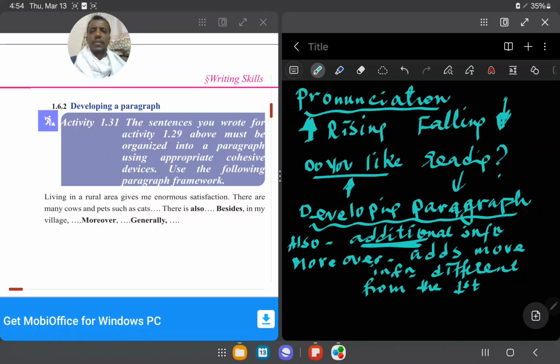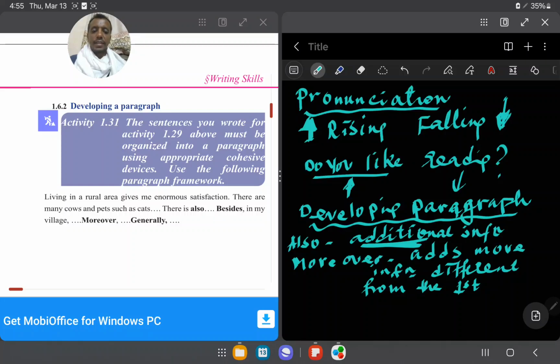Living a better life. Besides, there are lots of space. When you connect the first one, there are forests and streams, also cows and pets, different information. After them comes lots of spaces. Moreover adds more information different from the first. The first ideas we listed: there are forests, streams, and the next one is there is more space.